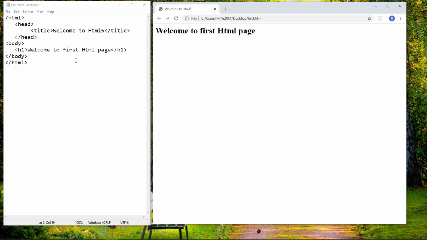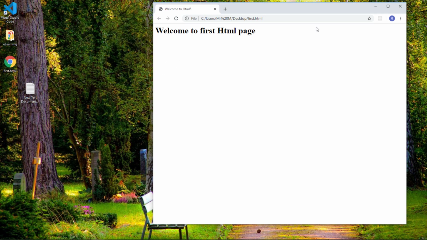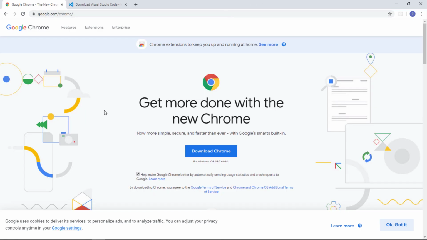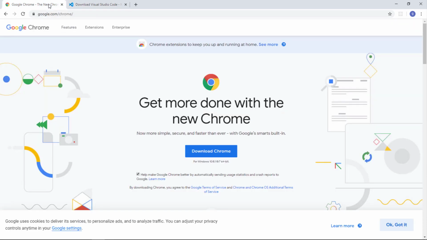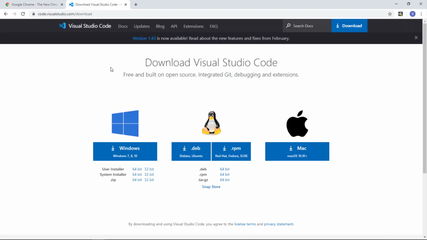This is a very basic and starting way to write the code, but it's better to use Visual Studio Code. To learn web development, I highly recommend Google Chrome and another software for writing source code, Visual Studio Code. This is a source code editor and a powerful tool for writing code. So download these two softwares. Google Chrome, maybe you are already using. If not, download and install Google Chrome, and also install Visual Studio Code.